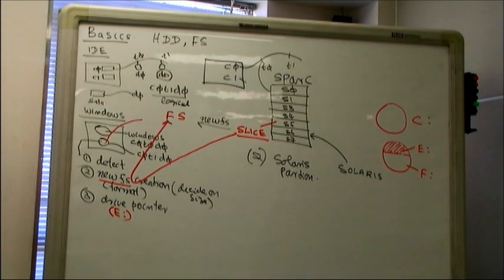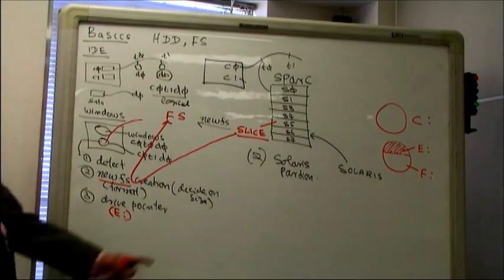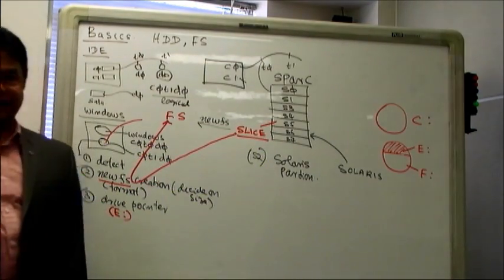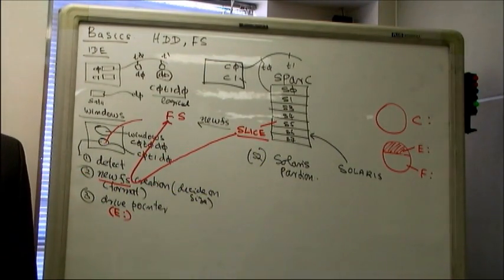So how many file systems can I create there? Here, maximum how many can I create? 8? Not 8. No, sorry, 7. I can create only 7.